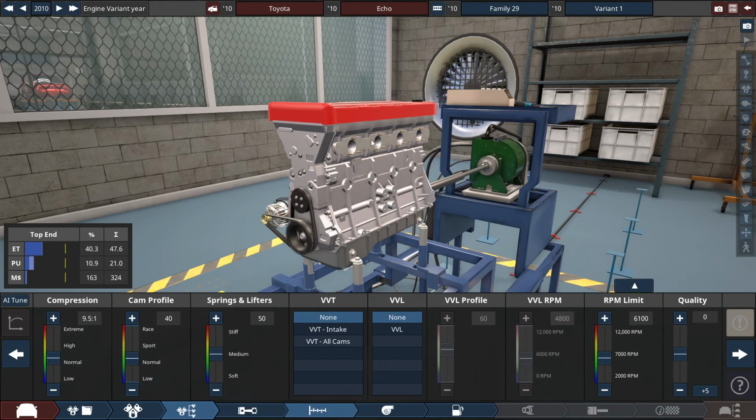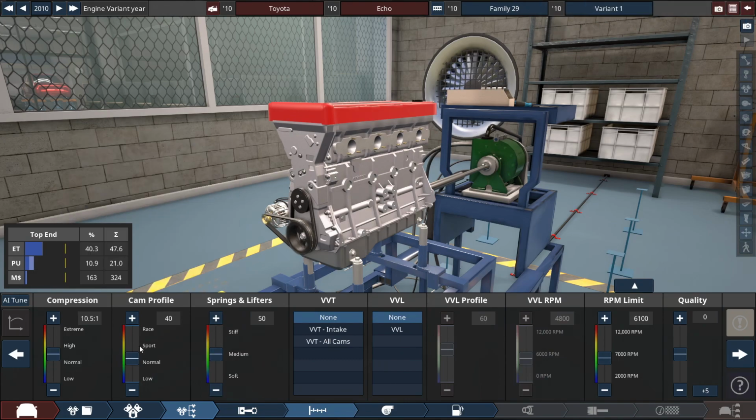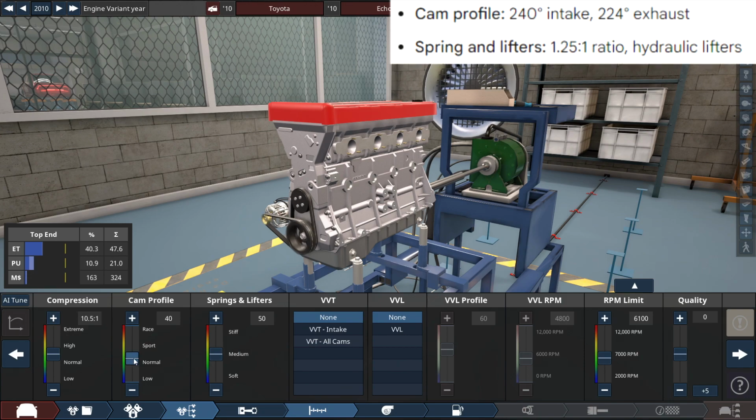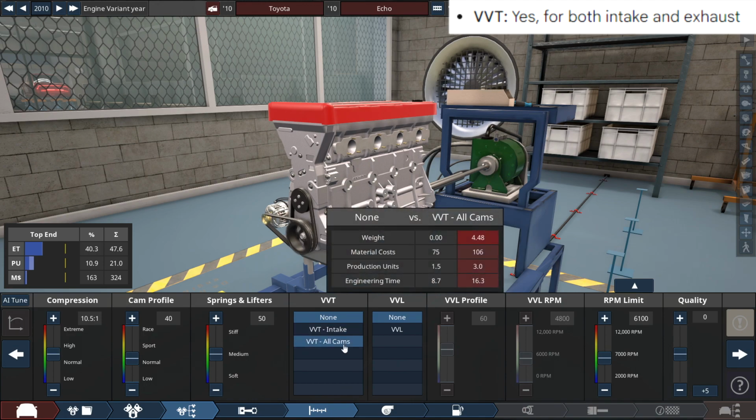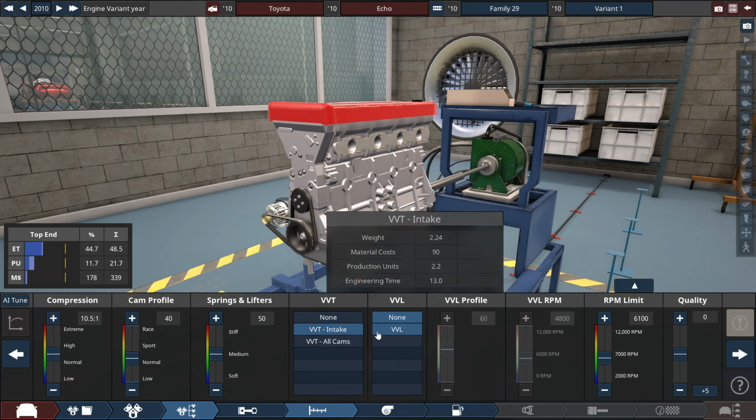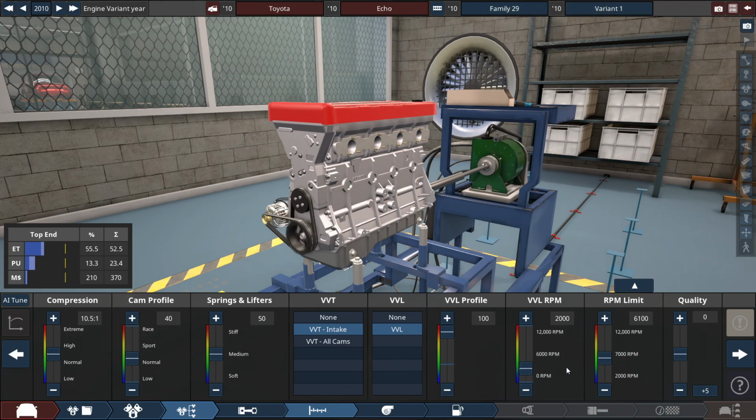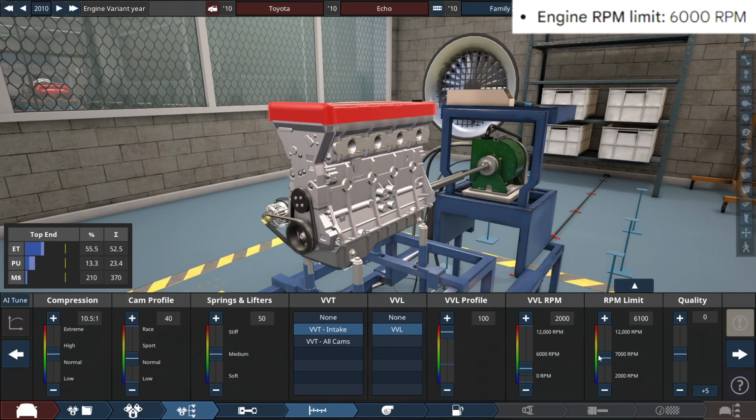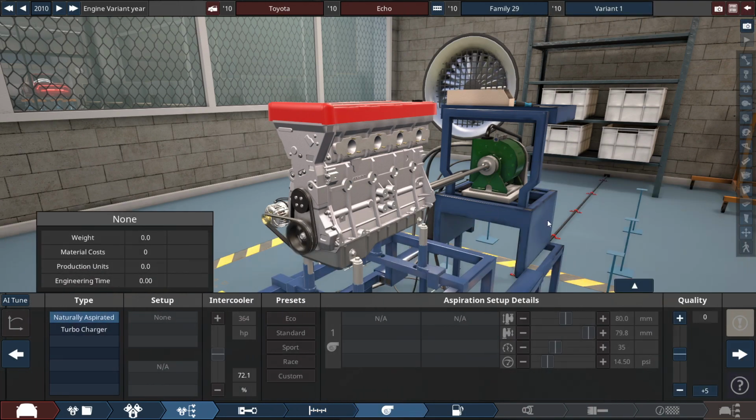For the compression, it says it's set to a 10.5 to 1 ratio, and cam profile and springs and lifters, I don't know. All I do know is that there's VVT for the intake and exhaust, so intake only? And there's also a VVL profile 100% at 2000 RPM. I think that's how it goes. With the RPM limit set to 6000 RPM, so one click down from the default value.